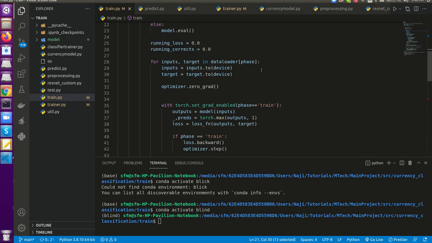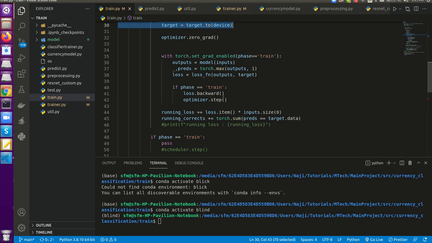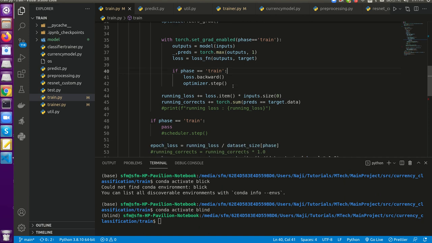In each epoch we are converting these two lines to the particular CPU or CUDA type. Then we predict with the model and calculate the loss function, and if it is in the training phase we do the backpropagation and update the optimizer. This process happens in each epoch.